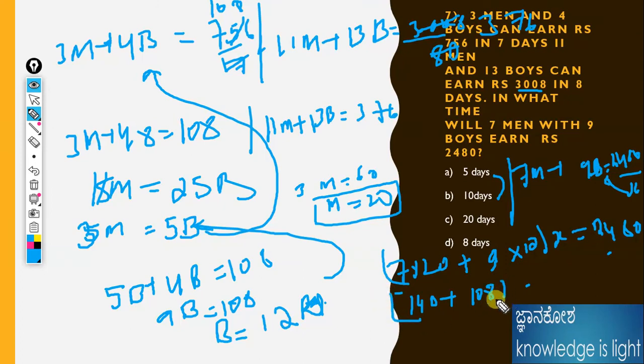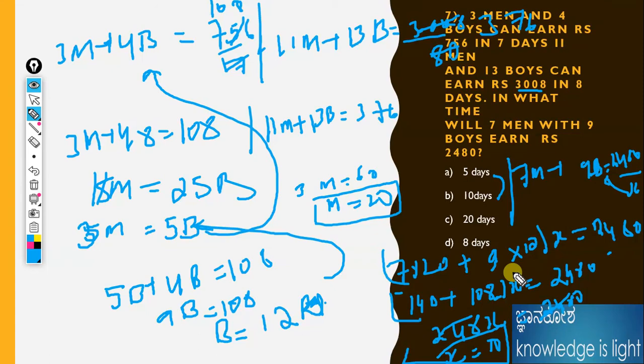See, 3 men and 4 boys work for 108 rupees a day, 11 men and 13 boys can work for 376 rupees a day. We need to calculate how many days 7 men and 9 boys will work for 2480 rupees. Here we can easily solve this problem by using this method, because if you know the logic, definitely we could solve any problem by using this logic.